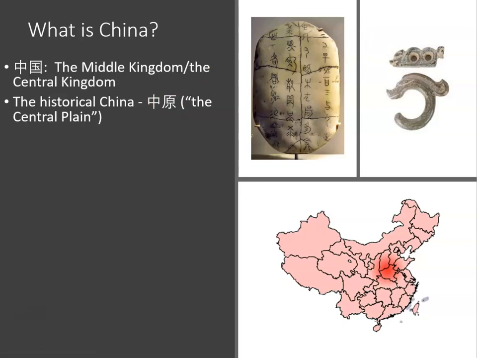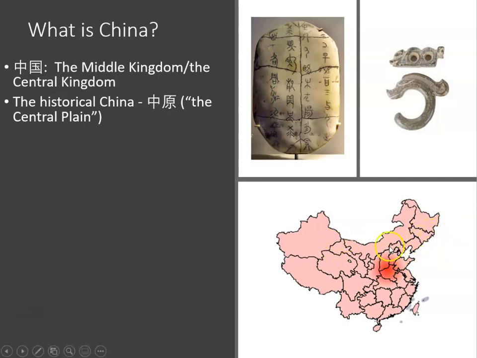So hence, the meaning of 中原 is the central plain or the central state. Now, it refers to the surrounding area of the Yellow River, which will be discussed in our future classes. Now, the Yellow River is considered as the mother river of China. It is located in northern China.